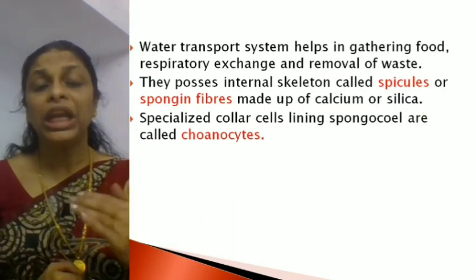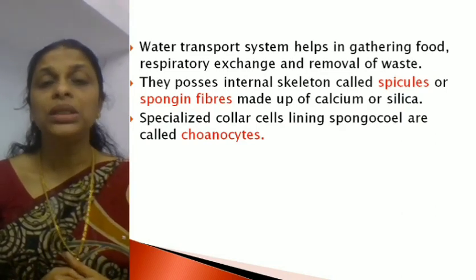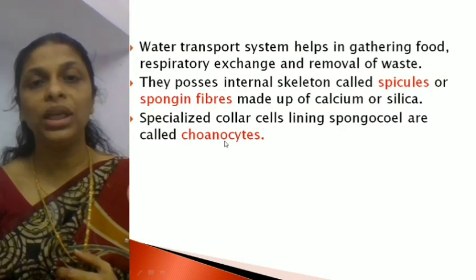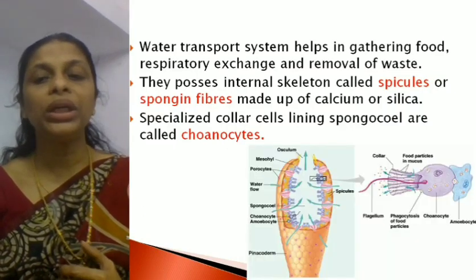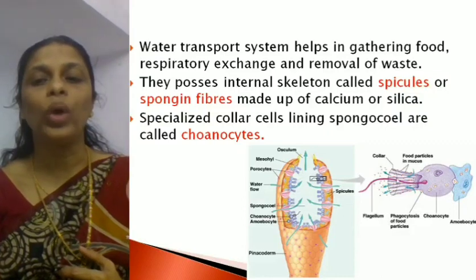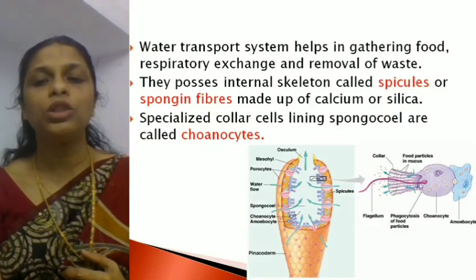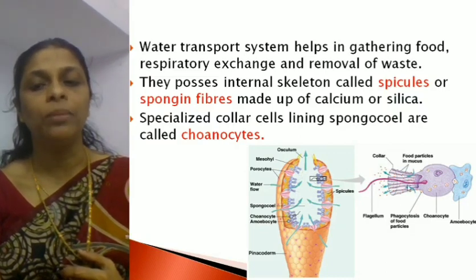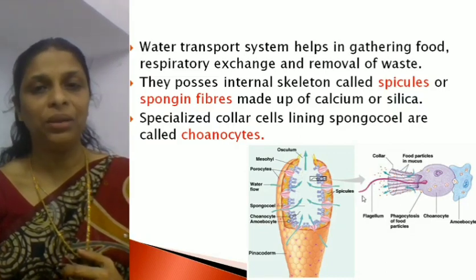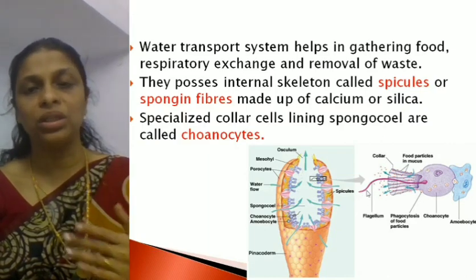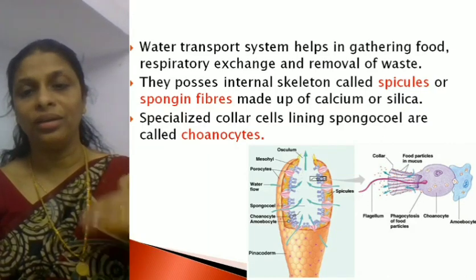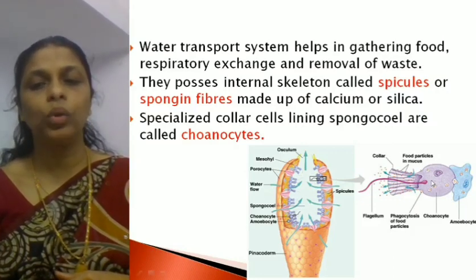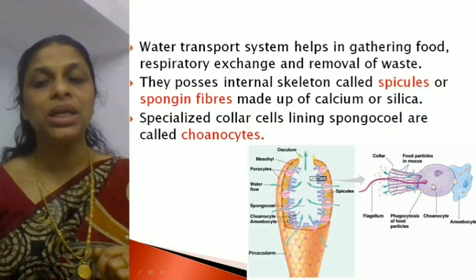Now, as I've told you, the choanoderm, which is the inner layer, is made up of certain specialized cells called choanocytes. What are they called? Choanocytes. So here you can see this is one choanocyte. These are specialized collar cells. They have a collar. Here you can see this part is a collar, and they have a long flagellum. You know what is a flagellum? A thread-like structure which helps in pushing the water, right? This is one choanocyte, and where is it found?